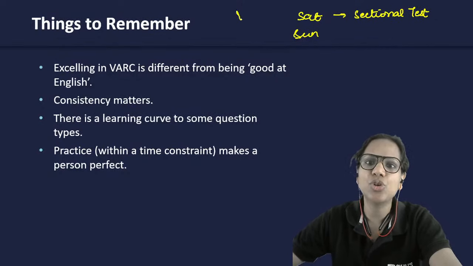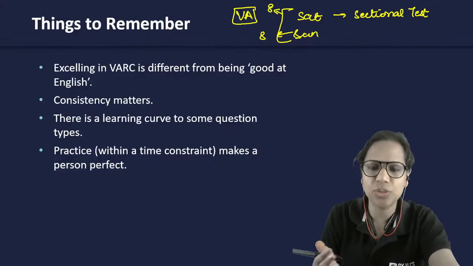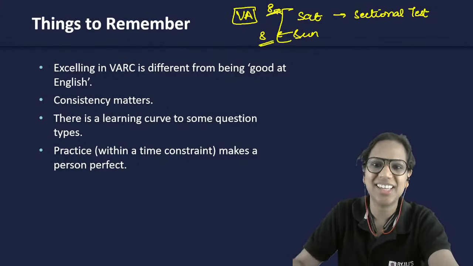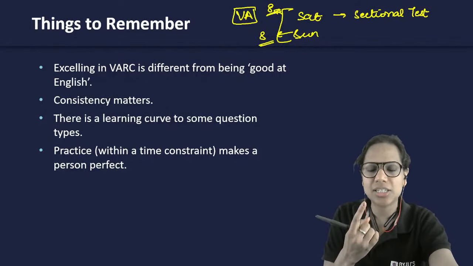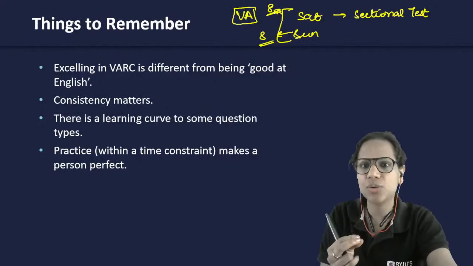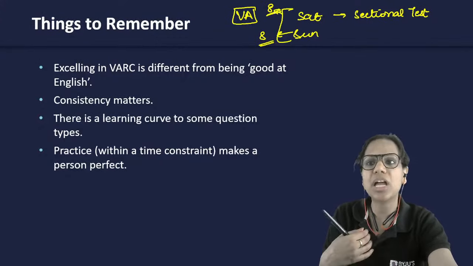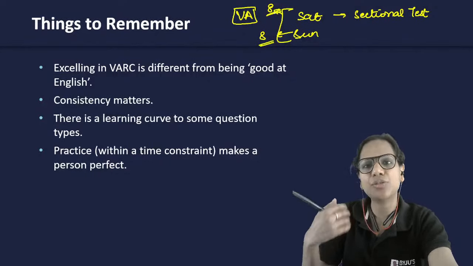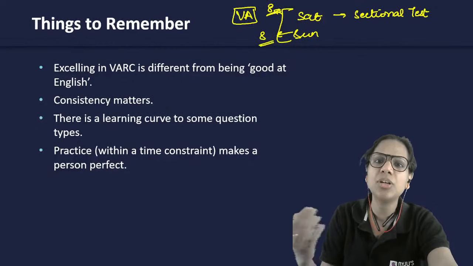So even if you practice your VA part weekly, let's say on Saturday and Sunday, you did 8 questions on Saturday, 8 questions on Sunday, even that will help you. Even that should suffice in my opinion. But ultimately, it also depends on how your accuracy is in the VA portion. Okay, so keep practicing every day, 1 RC, keep reading every day as much as you can manage so that you are in touch. In VARC, being in touch is very important. If today I leave the practice for 6 months, I don't read anything for 6 months, after 6 months, when I start reading, I notice that there's a difference in my reading speed, in my reading comprehension. So it's about consistency.